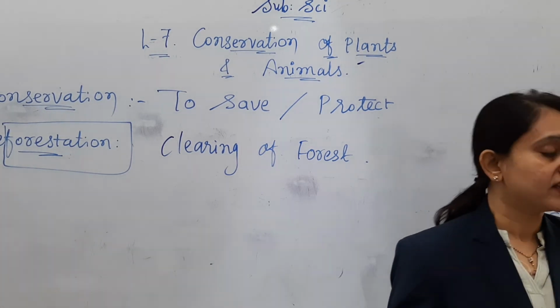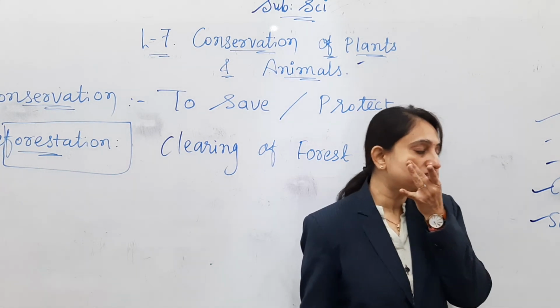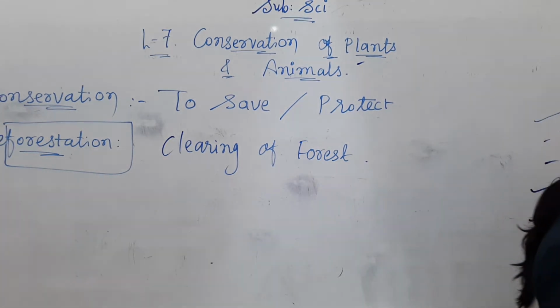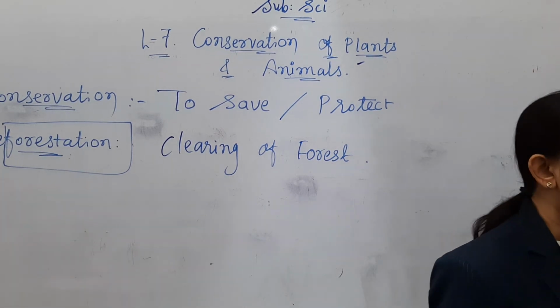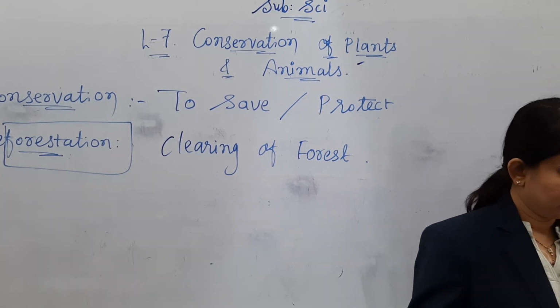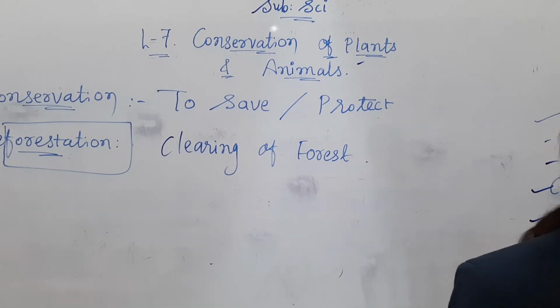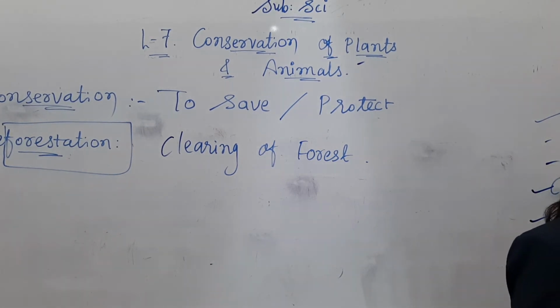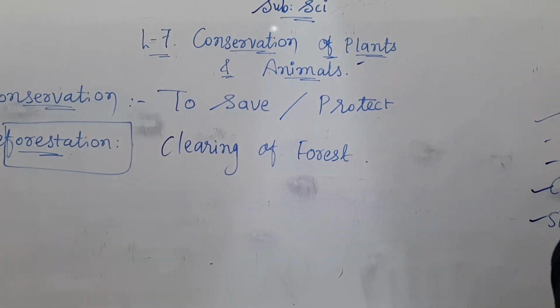This soil has less humus. What is humus? Humus. Compost. In short, we can say compost.